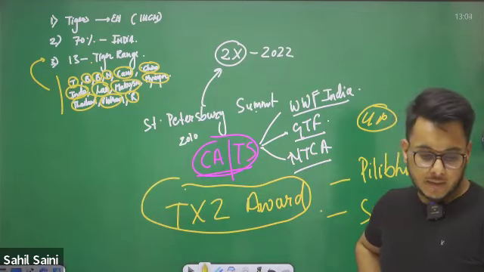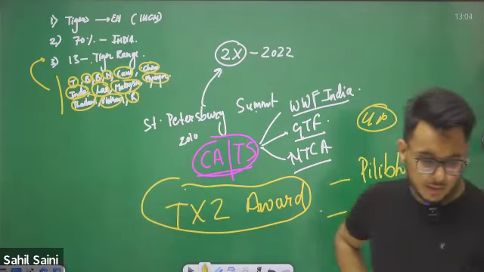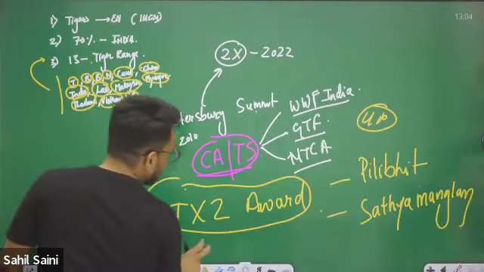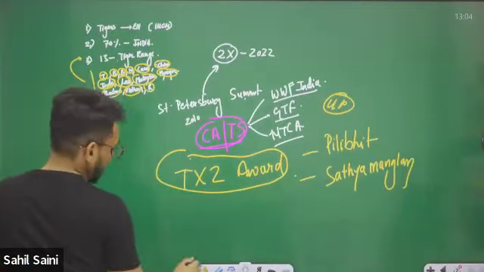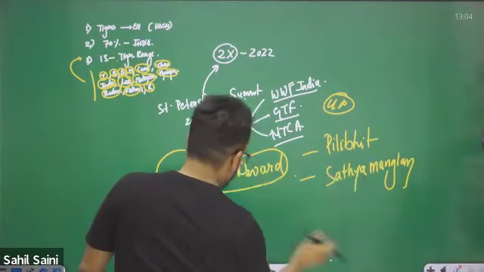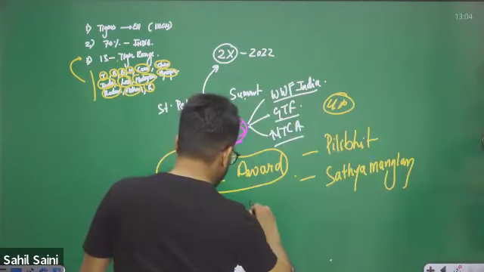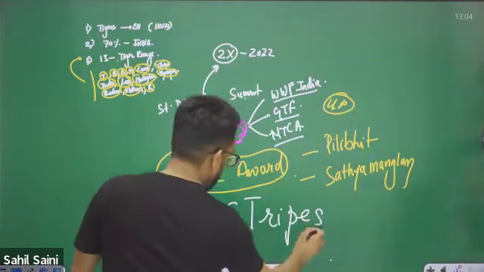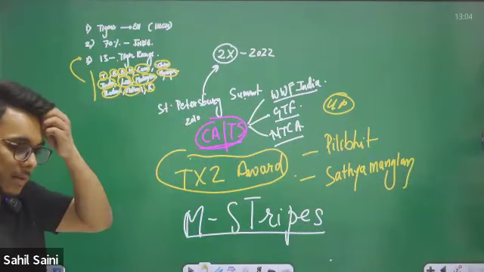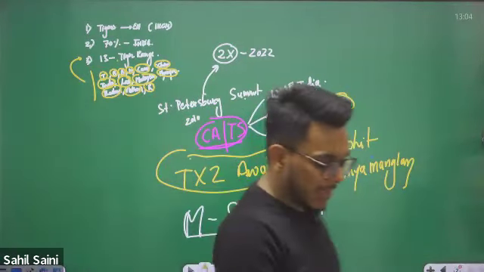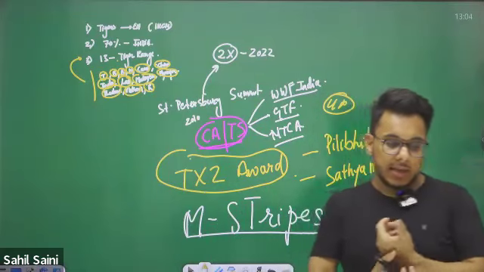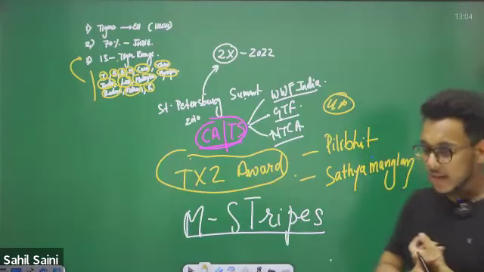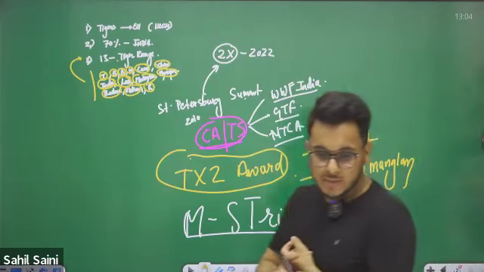Fine. Then there is also the M-Stripes program. What is M-Stripes?